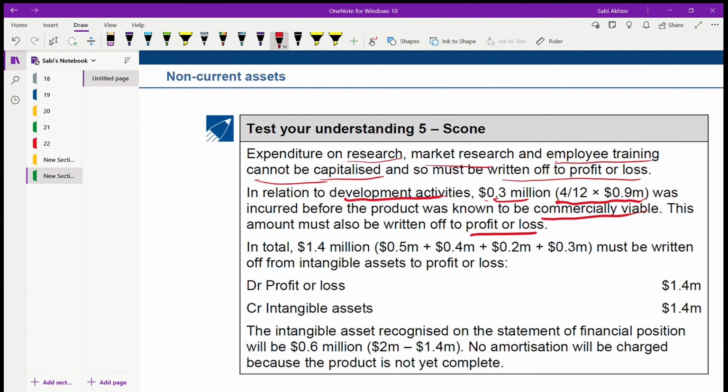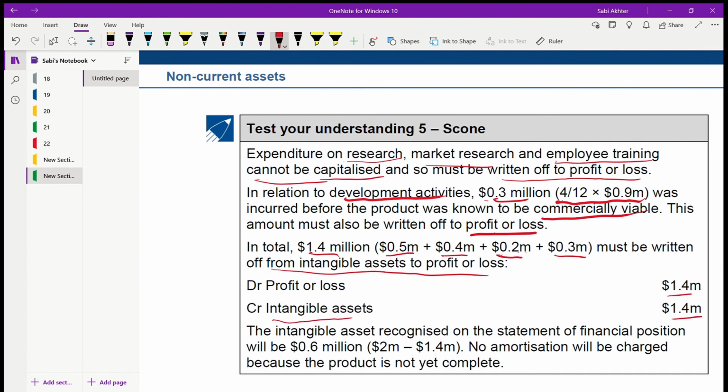So how much will be the total expense? Not 2 million. It is 0.5 research cost, market research cost, employee training cost, and now the 0.3 development activity. So a total of 1.4 million must be written off from intangible assets to profit and loss account. Written off from intangible assets means you need to deduct it. Remember, you have recognized the full cost of 2 million as an intangible asset. Now take off 1.4 from it. Therefore, you debit profit and loss account 1.4 million as an expense, and you credit the intangible asset. It was debited 2 million, now you credit 1.4 million.